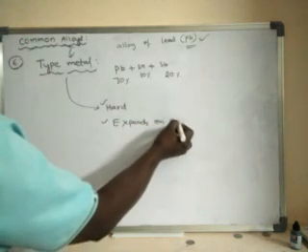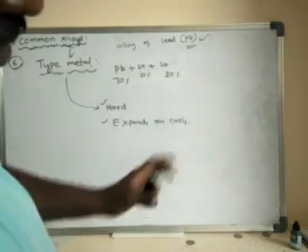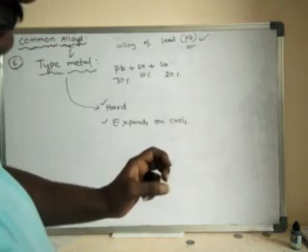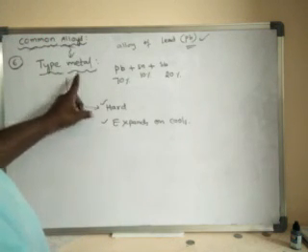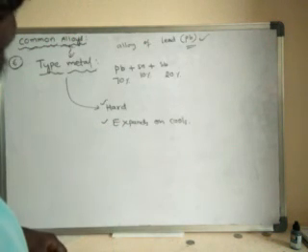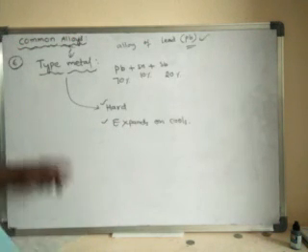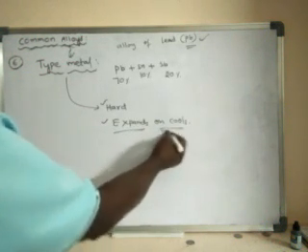The thing is, it expands on cooling. Generally, any material will contract on cooling, but this type metal expands on cooling.